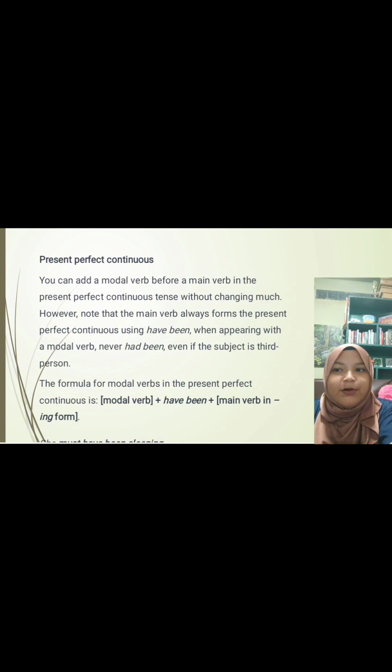The formula for modal verbs in the present perfect continuous is modal verb plus have been plus main verb in -ing. For example: she must have been sleeping.